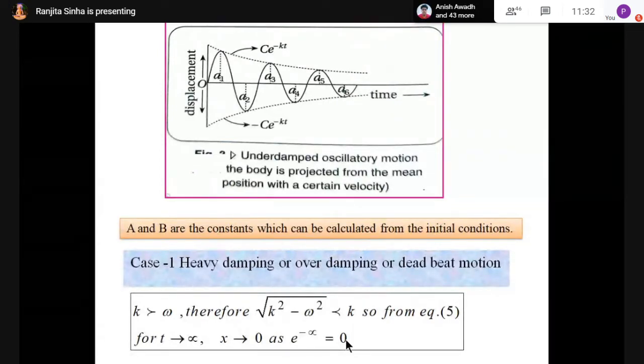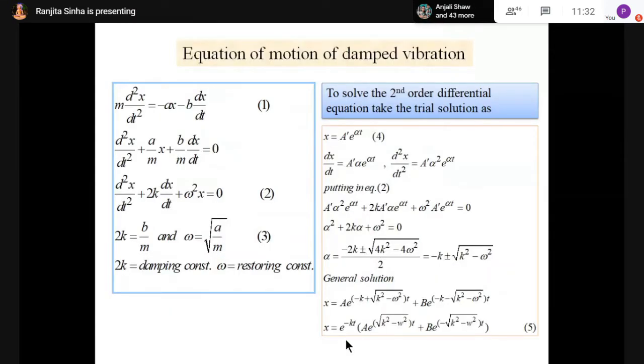If t tends to infinity, so e to the power minus infinity. That means 1 by e to the power infinity. 1 by e to the power infinity means 1 by infinity. That means 0. Is it?